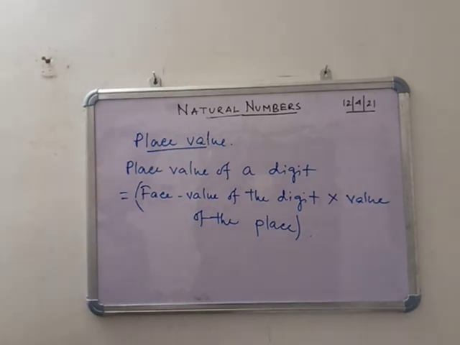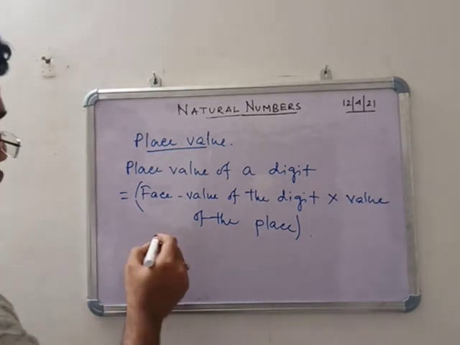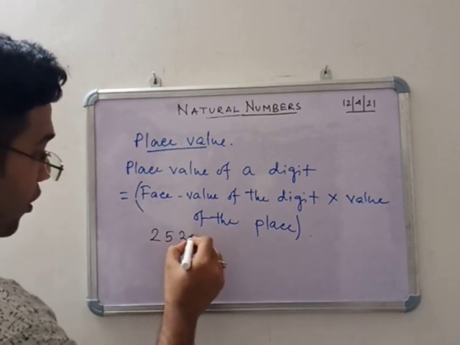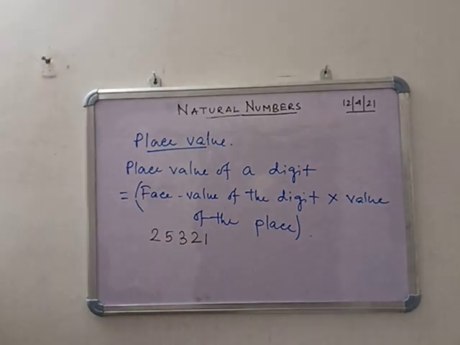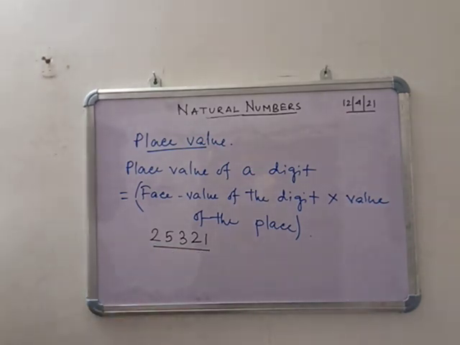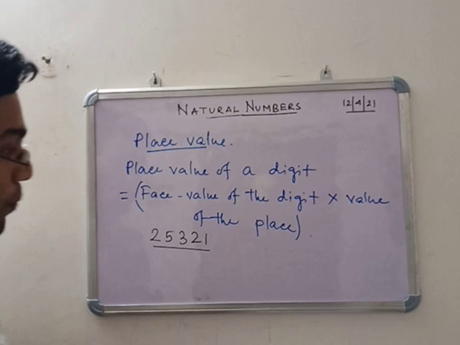So for example, suppose we are writing 25321. We already discussed this in the expanded form. You have to find the place value.